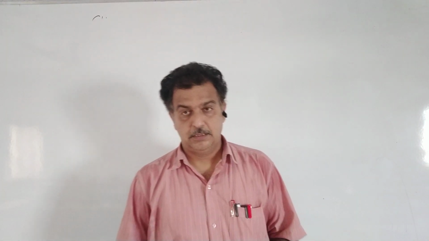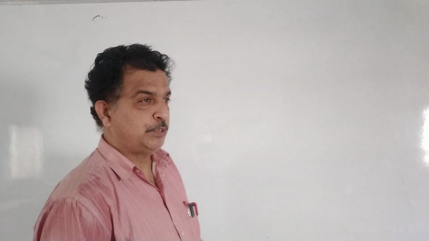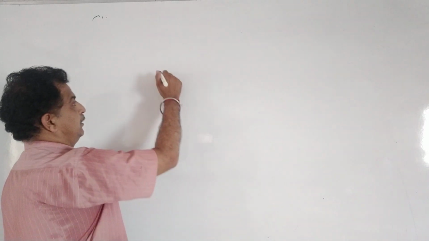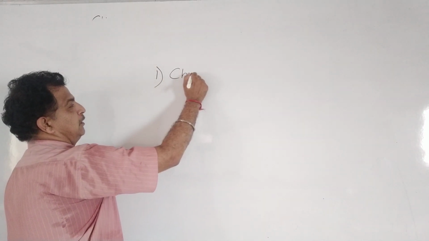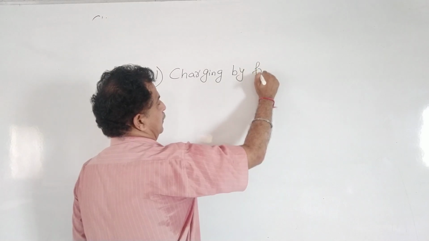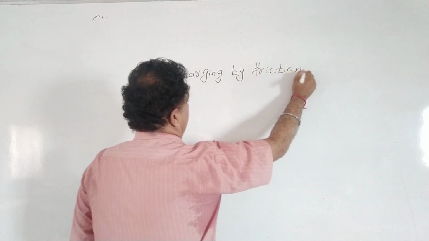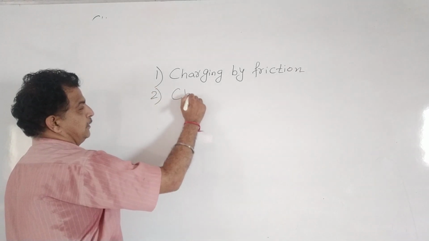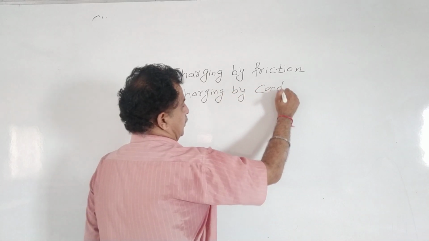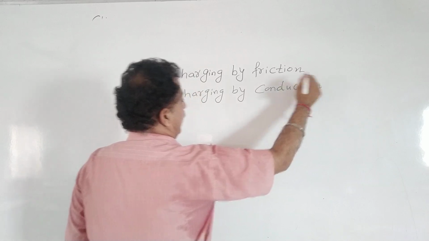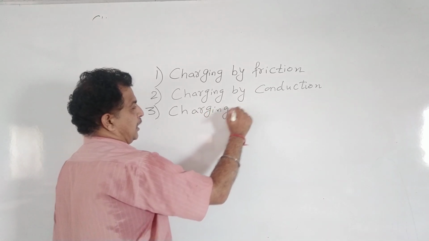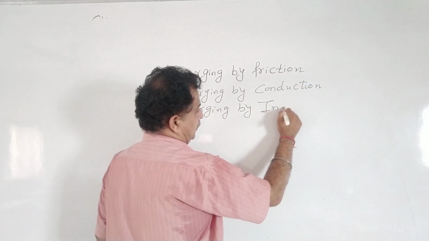Hello students, in the last lecture we studied that there are three methods to charge a body. The first method was charging by friction, the second was charging by conduction, and the third method to charge a body is charging by induction.